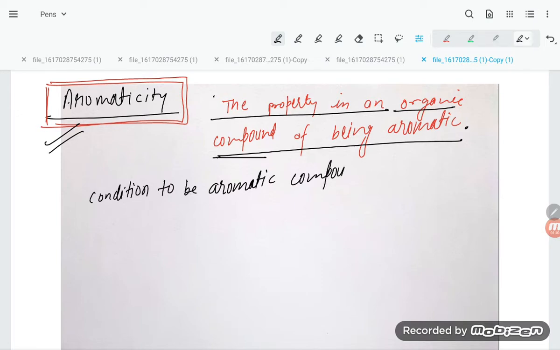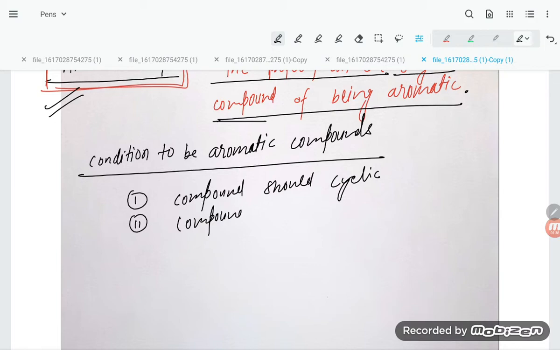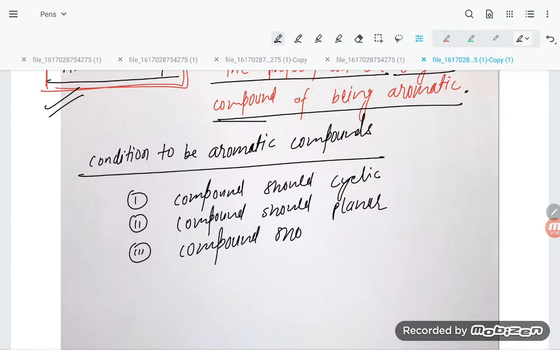So what are the conditions to be an aromatic compound, dear students? The first condition is that the compound should be cyclic. This is the first point. Second point, the compound should be planar. Now the third point: the compound should have conjugation.